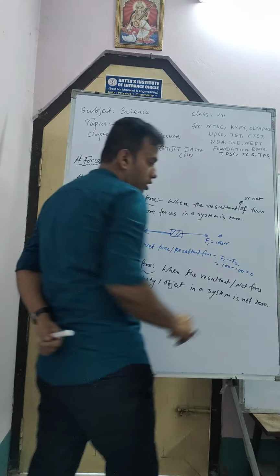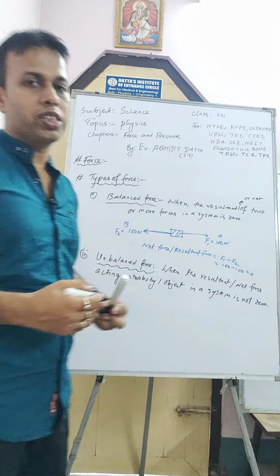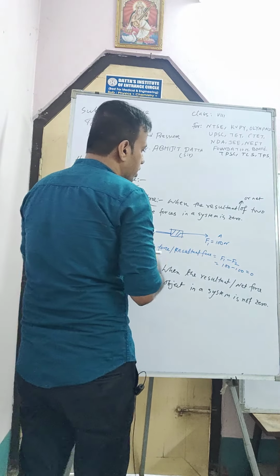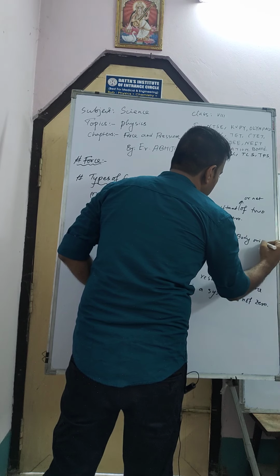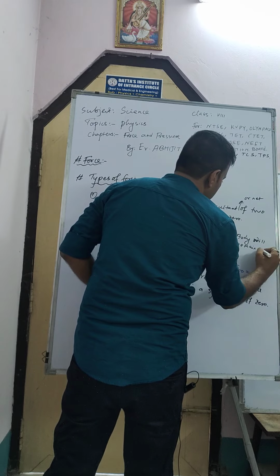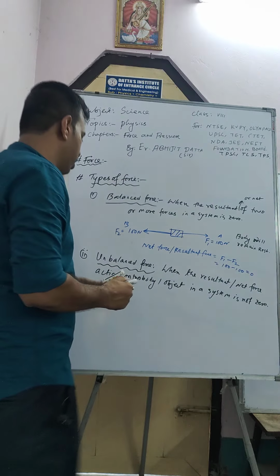In the previous case it was 0, and in this case if it does not equal 0, then it becomes unbalanced force, and the body will not remain at rest. Let's see another example here.